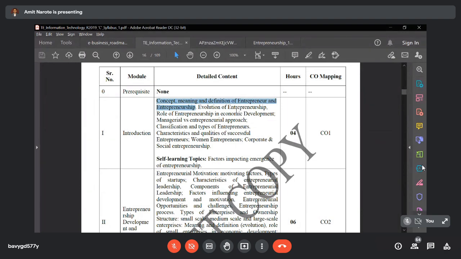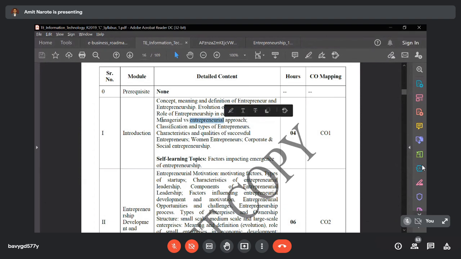Then the evolution of entrepreneurship: how entrepreneurship has evolved. Then the role of entrepreneurship in economic development. What are the roles, or the key factors, that an entrepreneur contributes to economic development? That needs to be understood. Then the managerial versus entrepreneurial approach. What is the manager's approach and what is the entrepreneur's approach? That we are going to discuss.